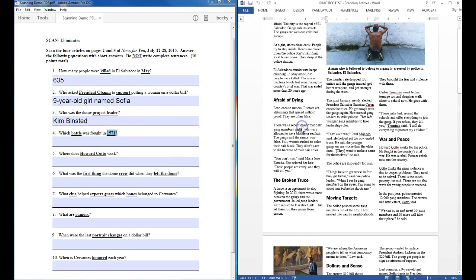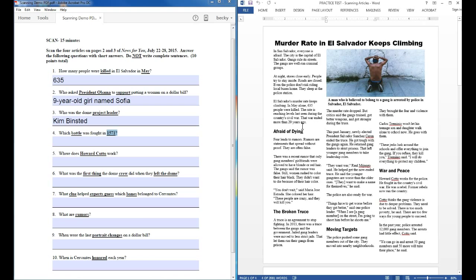I'm only going to let my eye see the numbers that are in each article, and I'm waiting until I find the number I need, 1571. So I'm going to go through and jump to every number I see until I find 1571.